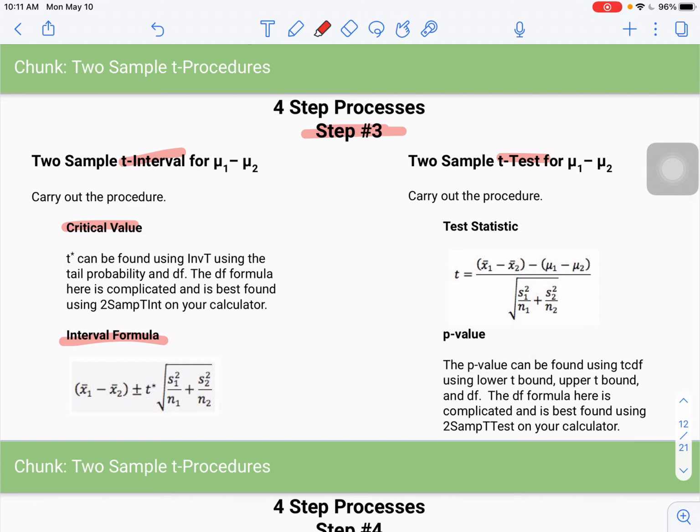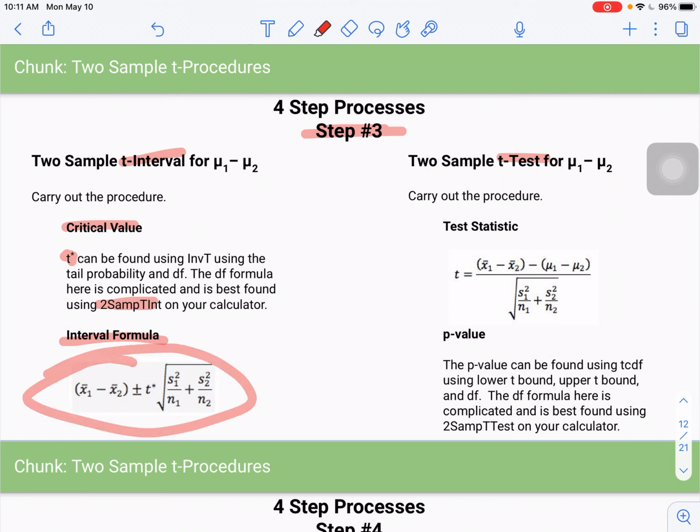So t star, the critical value, can be found using inverse t, using the tail probability and the degrees of freedom. So that's usually what we do. The thing is, when you're dealing with two samples, the degrees of freedom formula becomes much more complicated, and very rarely are we going to do degrees of freedom by hand. We're mainly just going to be using technology, and the technology we're going to be using is 2-SampTInt, and that's actually how we're usually going to be finding the interval as well.